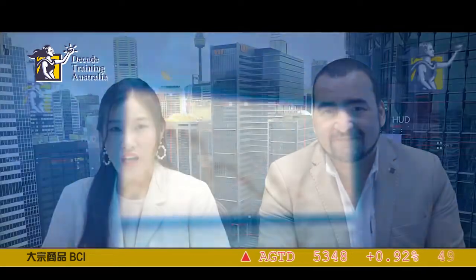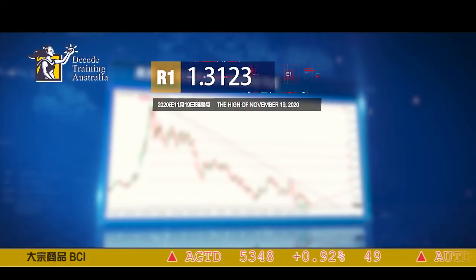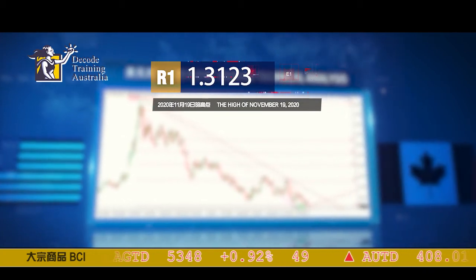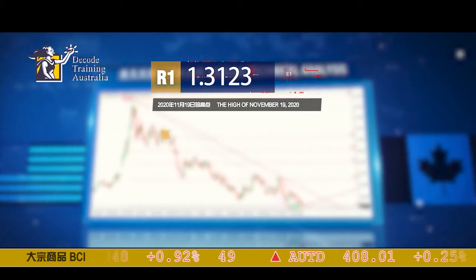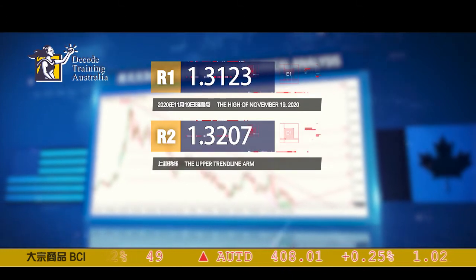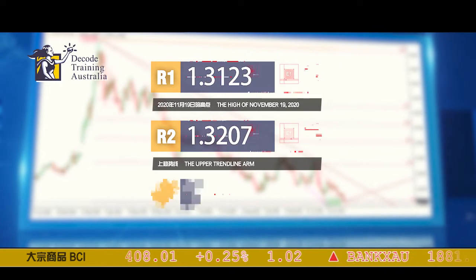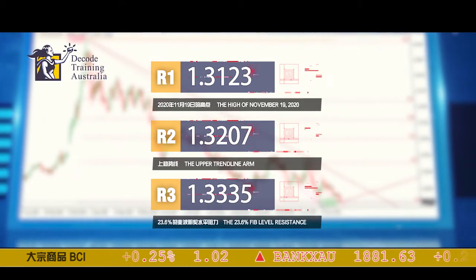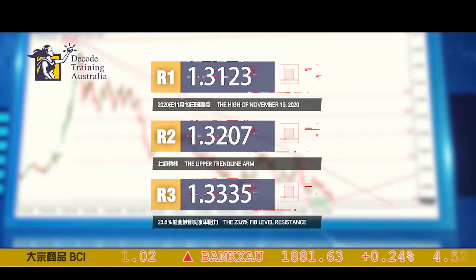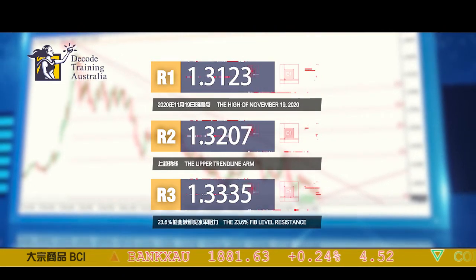On the upside, the price of the USDCAD pair is likely to hit some critical resistance levels. Listed below are some expected resistance levels where the price might have a hard time moving upward. At resistance 1 we'll be facing 1.3123, which is the high of November 19th, 2020. Resistance 2 we'll be facing 1.3207, which is the upper trend line arm, and at resistance 3 we'll be facing 1.3335, which is the 23.6% Fibonacci level resistance.